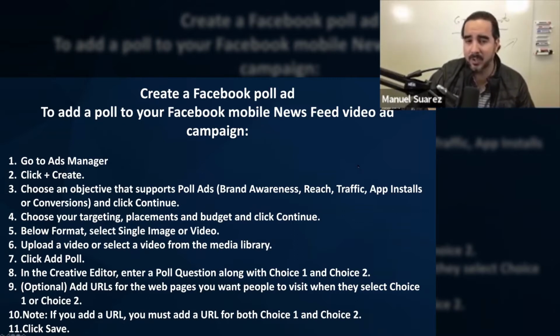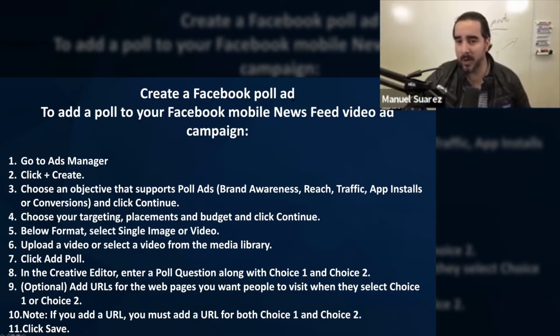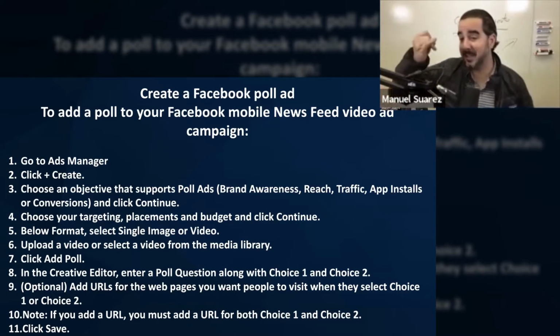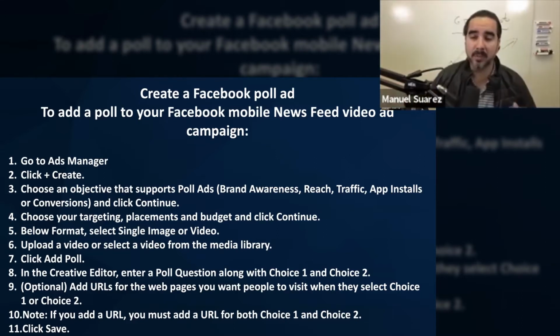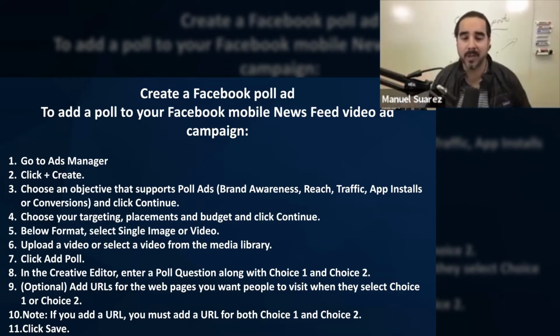Go to the Ads Manager, click Create, choose an objective that supports poll ads, which could be brand awareness, reach, traffic, app installs, or conversions, and click Continue. Now, you might be asking yourself, why do I want to do poll ads? Well, it's engagement, and you can drive people to your website from this poll or to the specific option that you are having them respond to, and people love interactive things. So it's one of those things that I want you guys to go and try out right away.